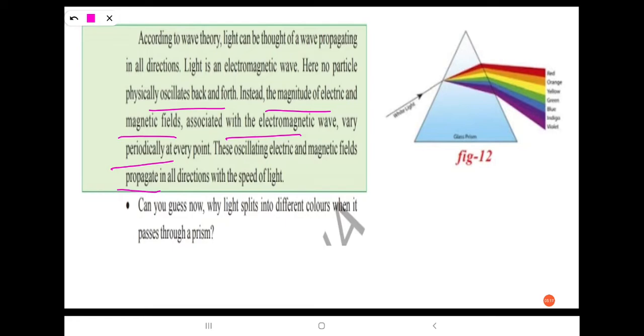Can you guess now why light splits into different colors when it passes through a prism? Due to dispersion of light and different wavelengths of colors in medium, light splits into different colors when it passes through a prism.